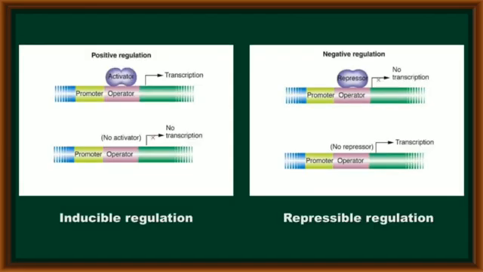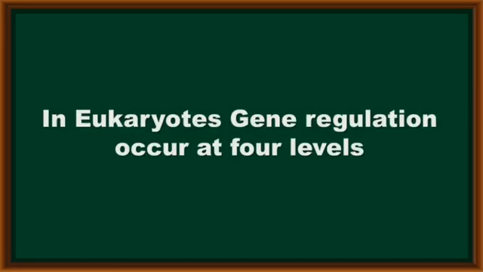The main difference between positive regulation and negative regulation is that in the presence of activator only, the gene will express with transcription. In the absence of repressor only, the gene expresses with transcription. That is in negative regulation. Positive regulation is also called inducible regulation. Negative regulation is also called repressible regulation.